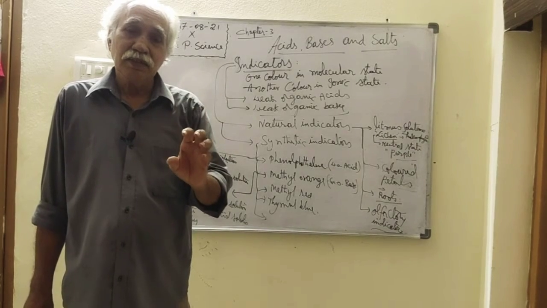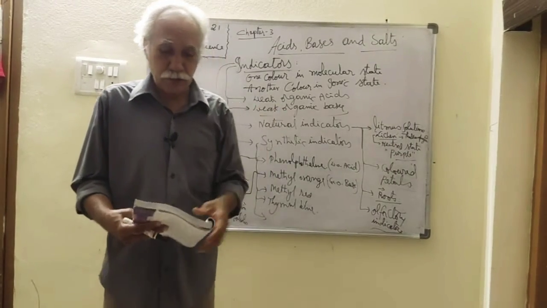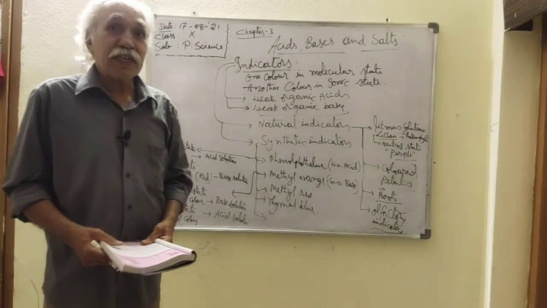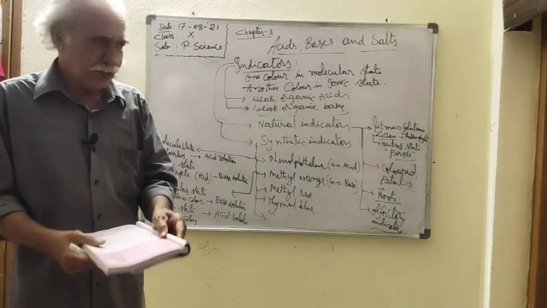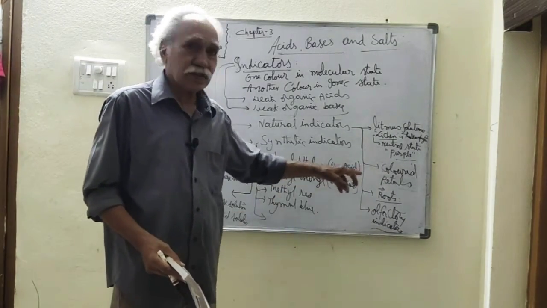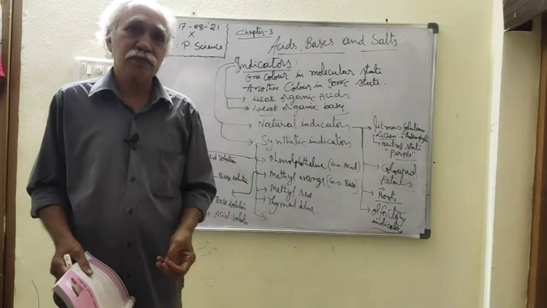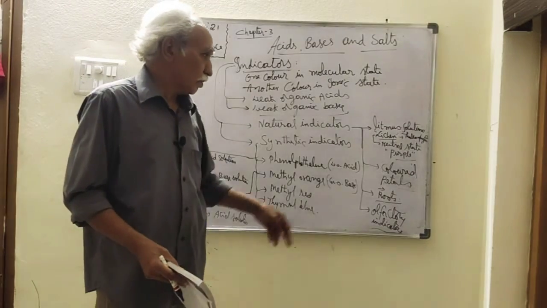Can you give an example? Right, geranium is an example, petunia is an example, hydrangea. These are examples of the flowers. Not only that, rose flowers and sunflower petals you can use like that.